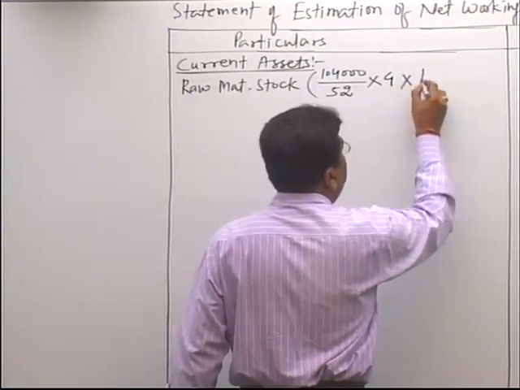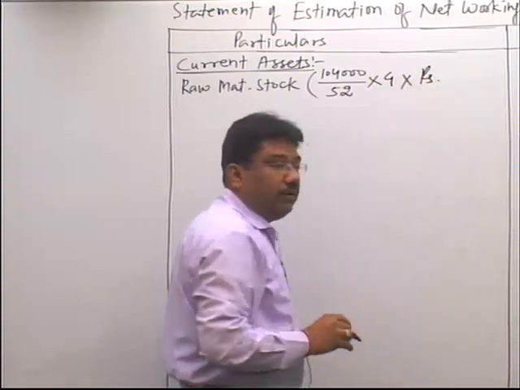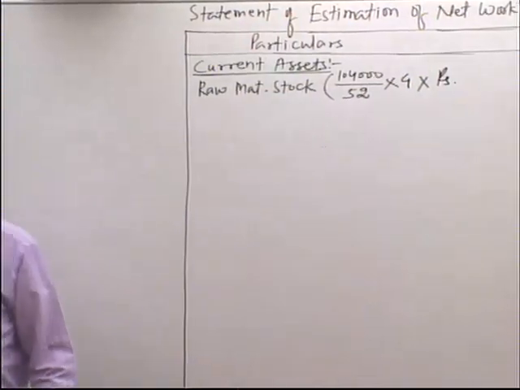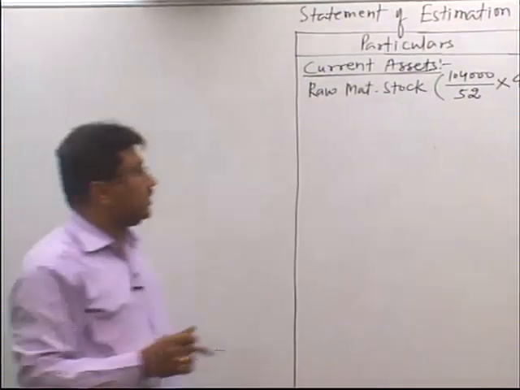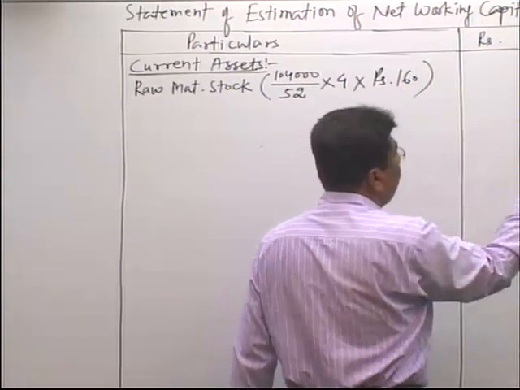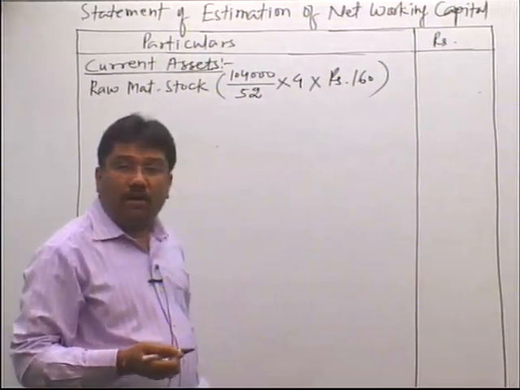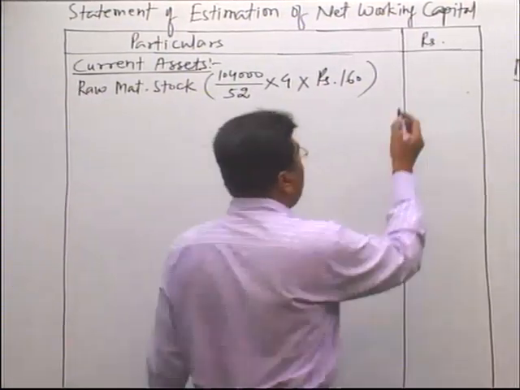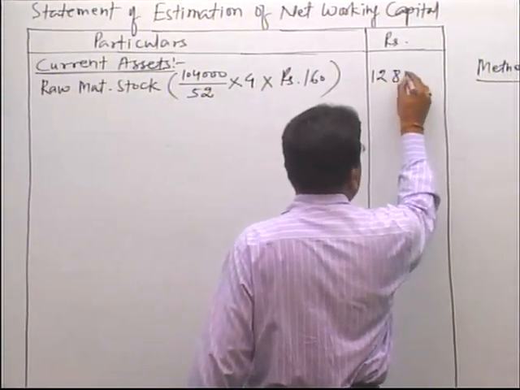So multiply it by raw material cost per unit. Now if you will see the question, the raw material cost per unit is 160. So multiply it by 160. So it will give you the value of raw material which remains in stock on an average. So it is 12,80,000.